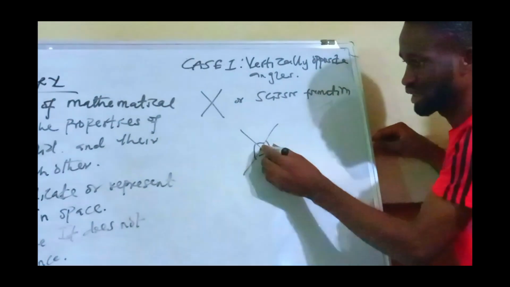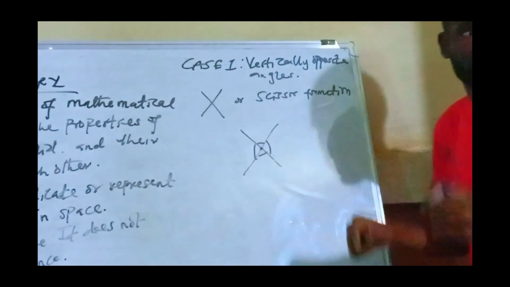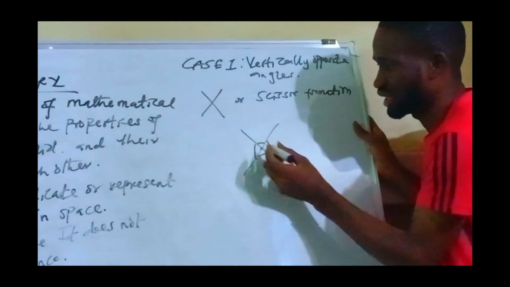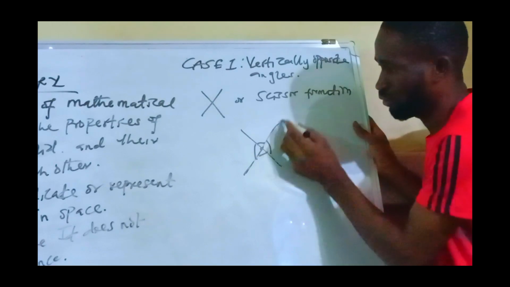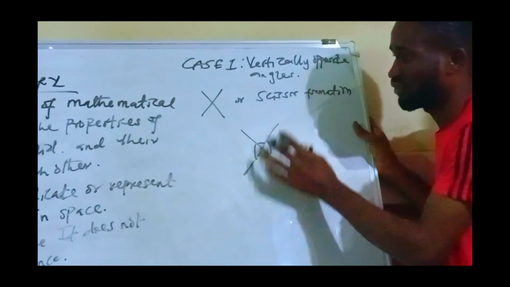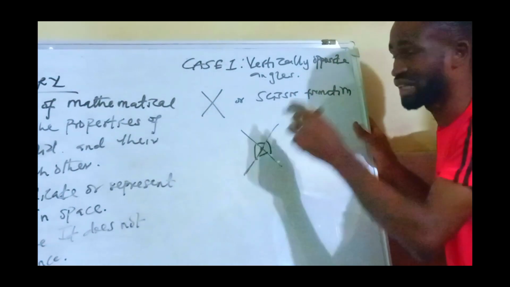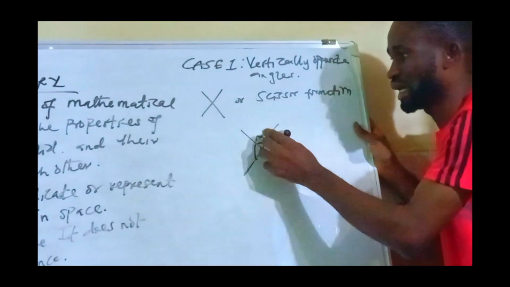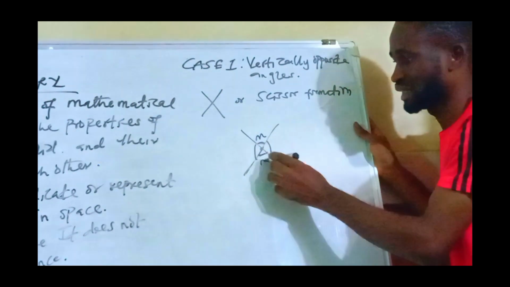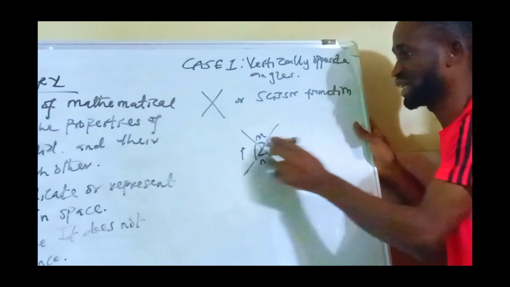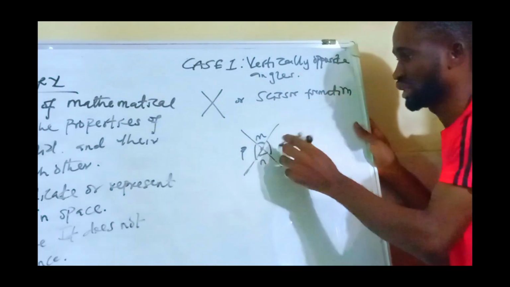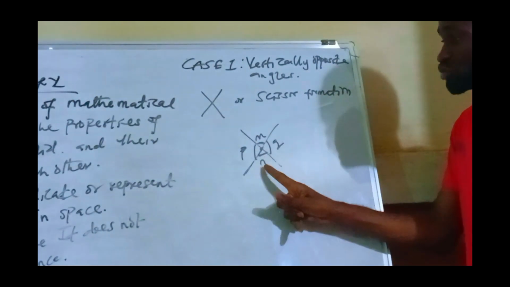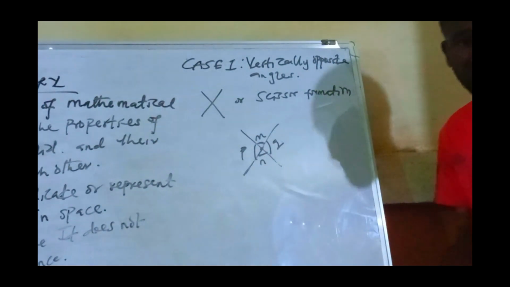Remember what we said, that any point where two or more lines meet, an angle must be formed. So we have to look at the points here. We have a line here, we have one, we have here, we have here. So we have 4 lines here meeting at a point, and 4 angles were formed. So here we have M, then we have this one to be N, then here is P, and here is Q. Okay, now you notice that P is actually facing N, so they are facing each other.